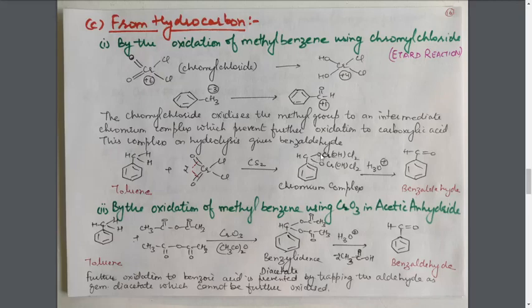One hydrogen goes along with each oxygen. So the product formed will be Cr with 2 OH groups and 2 Cl, the same product written here also, and the oxygen will go to this carbon, leading to the formation of benzaldehyde.